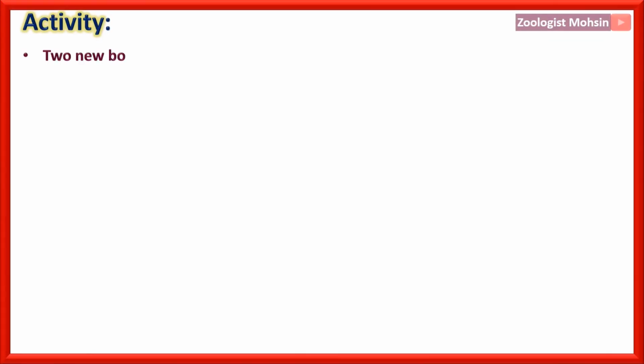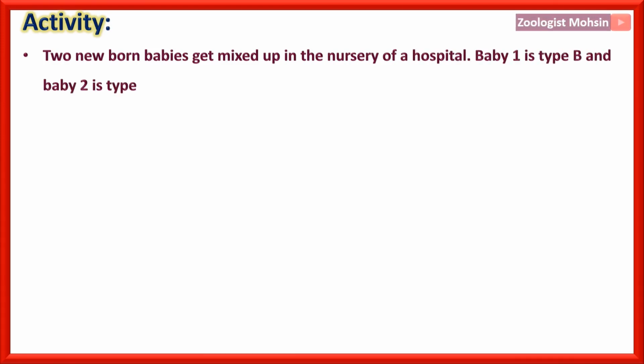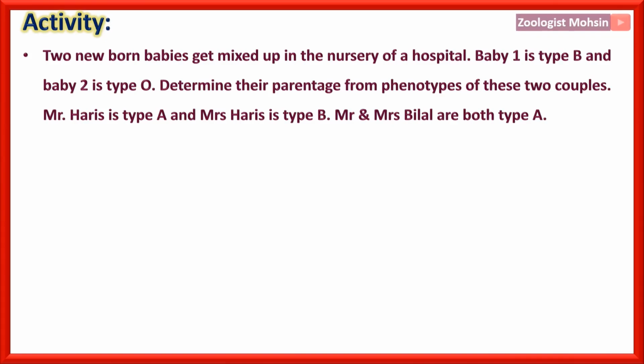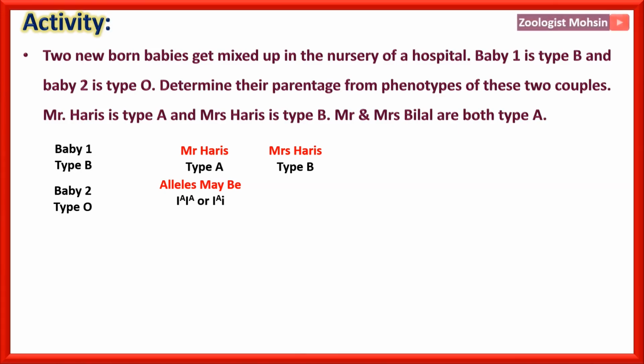Very important activity. Two newborn babies get mixed up in the nursery of a hospital. Baby 1 is type B and baby 2 is type O. Determine their parentage from the phenotypes of these two couples. Mr. Harris is type A and Mrs. Harris is type B, while Mr. and Mrs. Bilal are both type A. So the babies are type B and type O.